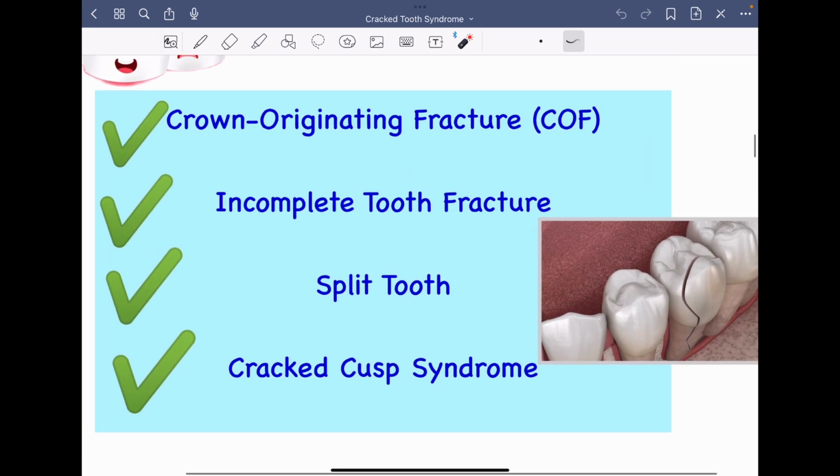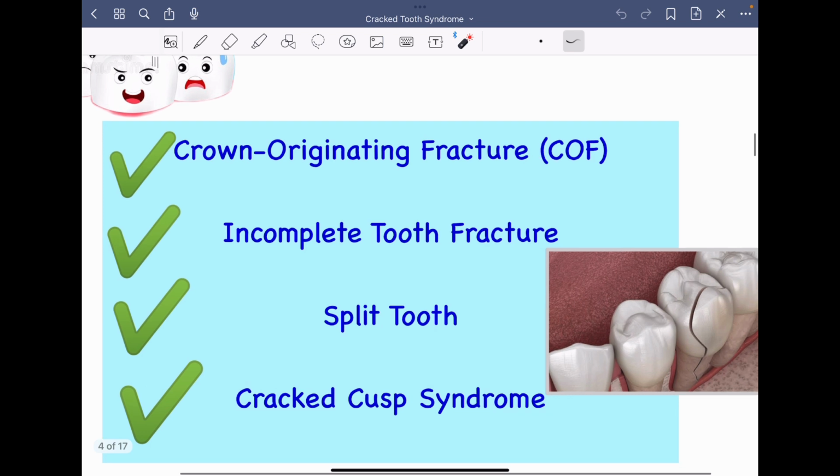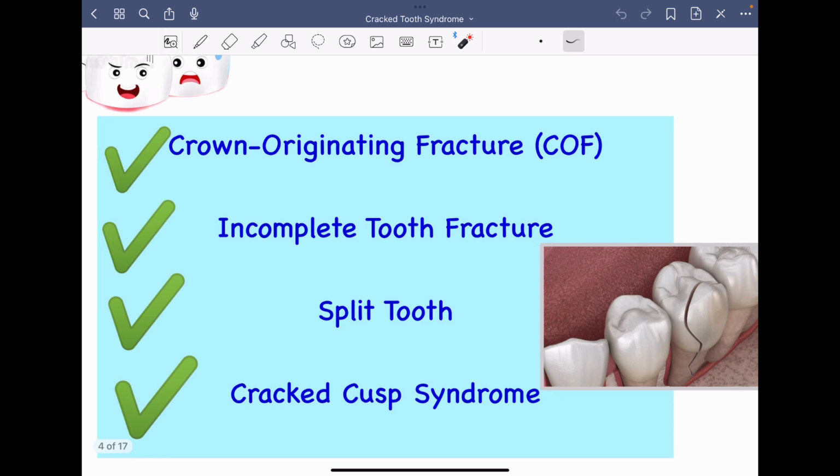So we have four synonyms for cracked tooth syndrome. The most common one being COF, that is crown originating fractures. Then we have incomplete tooth fracture, split tooth, as well as cracked cusp syndrome.